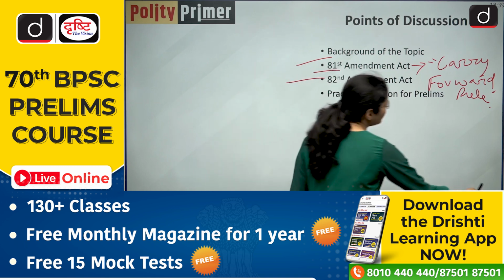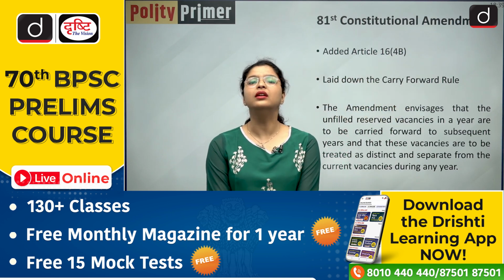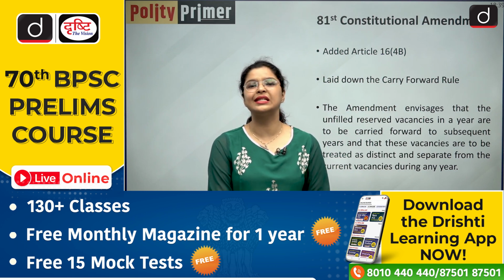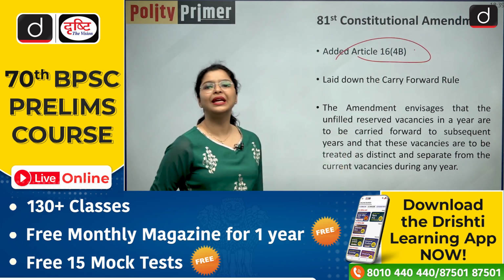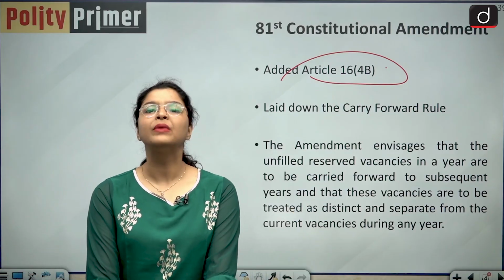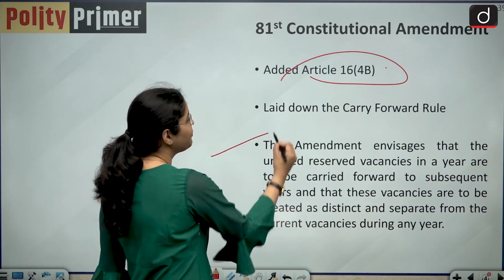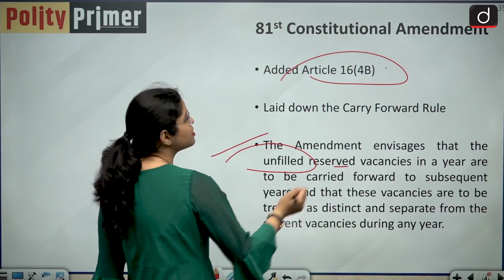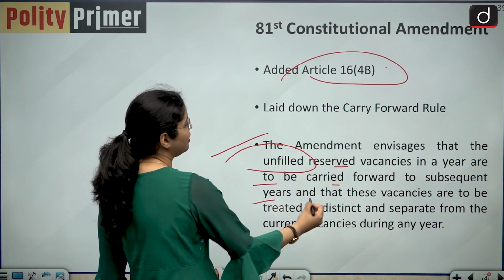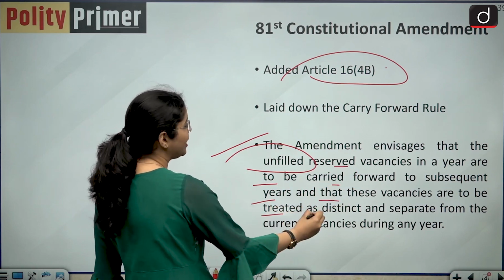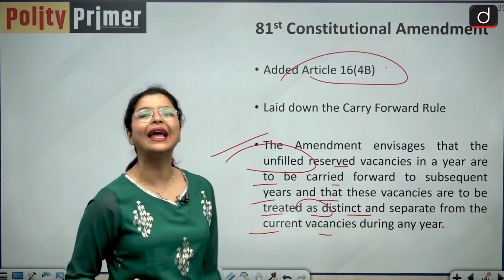If I talk about the 81st Constitutional Amendment Act, this has inserted a new clause in Article 16. This new clause is Article 16 clause 4B, and basically it lays down the principle of the carry forward rule. This amendment emphasizes that unfilled reserved vacancies in a year are to be carried forward to subsequent years, and that these vacancies are to be treated as distinct and separate from the current vacancies during any year.